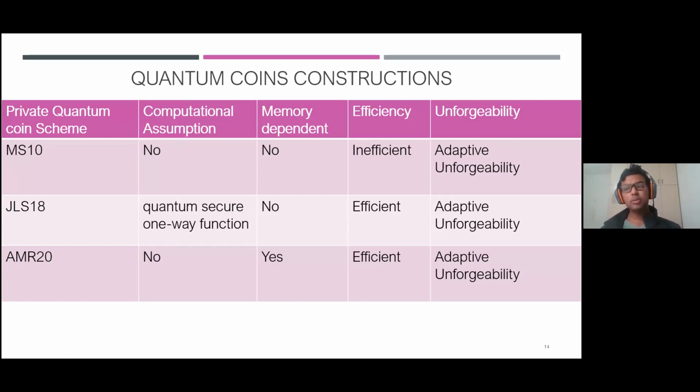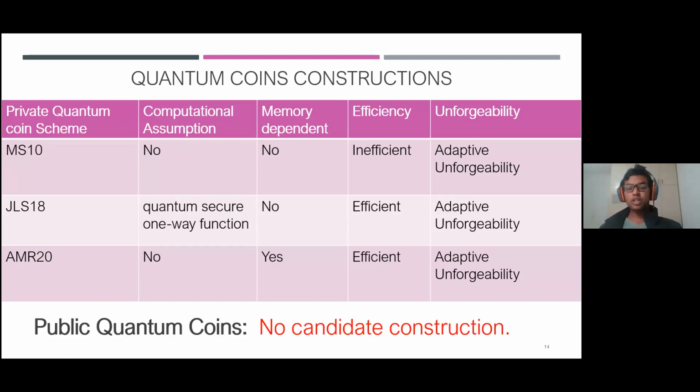So what do I mean by memory dependent? The bank in this money scheme maintains an internal quantum state which gets updated with every mint and verify query. Obviously, such a money scheme has the drawback that you cannot have multiple branches, because you have to maintain an internal state. Again, in the public quantum coin setting, there has been no construction. So there has been no candidate construction before our work.